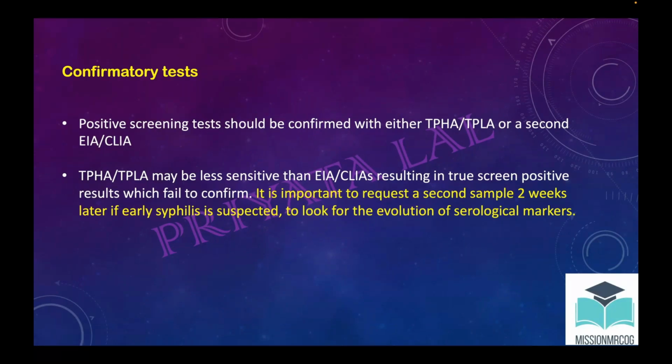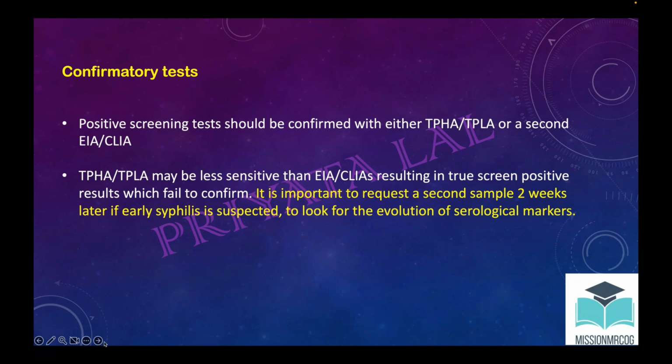Okay, so this way, once the patient is picked up with the possibility of syphilis, then they will do the primary screening test, and then they will do the confirmatory test. Confirmatory test will be either TPHA, TPLA, or the same test will be done a second time. Okay, this way the confirmation is done.